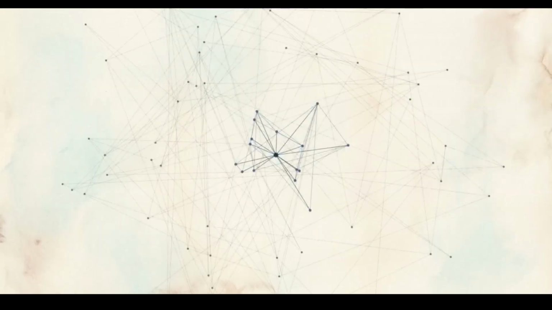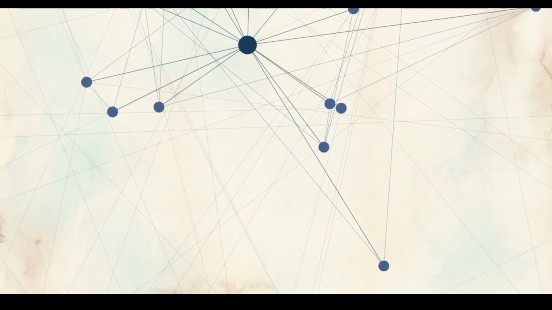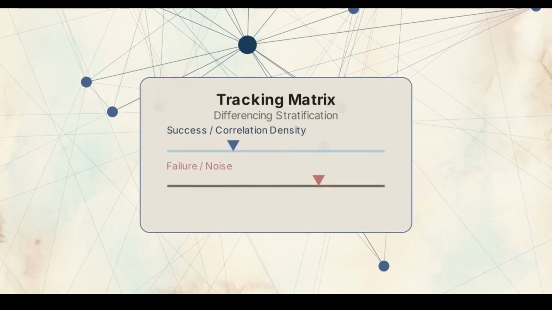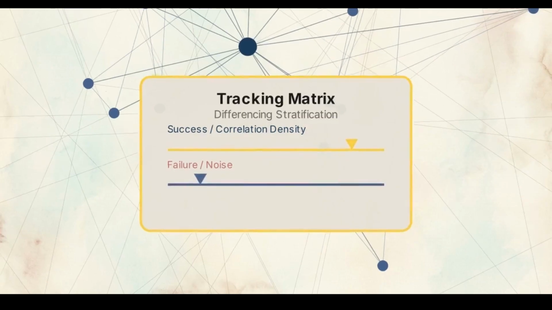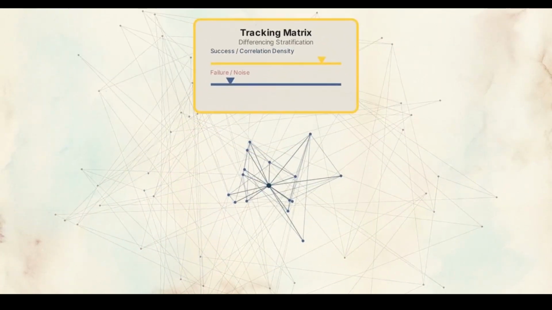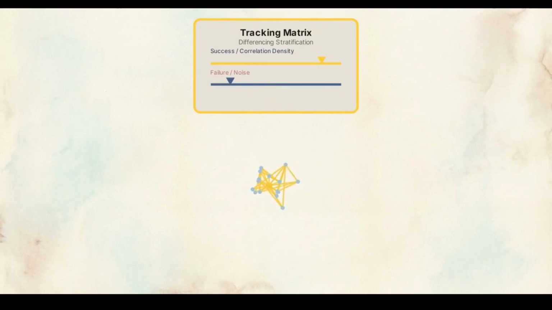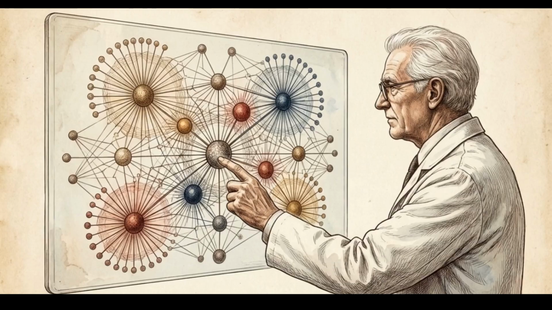To filter noise, the engine uses differentiating stratification. A tracking matrix tracks matching success and failure rates along sliding scales. Domain experts interact with this matrix, feeding their assertions back into the system. This feedback allows the algorithm to dynamically adjust correlation thresholds. Differentiating stratification ensures the engine is self-adapting. By layering heavy AI processing power with direct human insight, the system continuously improves its own decision-making accuracy.